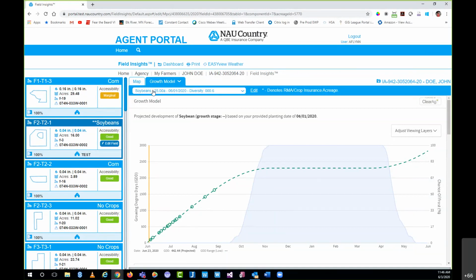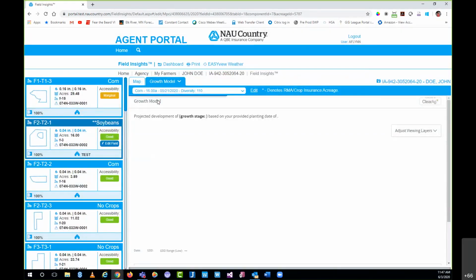If they want to look at their actual crop that was reported on their policy, you can select this dropdown, and you can see there I can select the corn. Notice the asterisk. It's kind of hard to see probably because I'm sharing my screen, but just above my mouse icon, you can see the asterisk, and that denotes the RMA/crop insurance acreage. So if I select corn, it's going to rebuild that growth model.